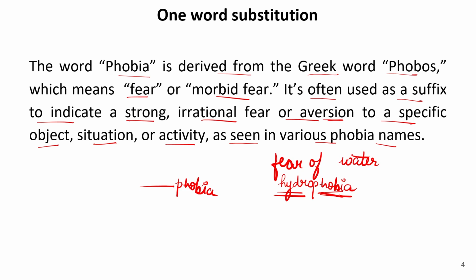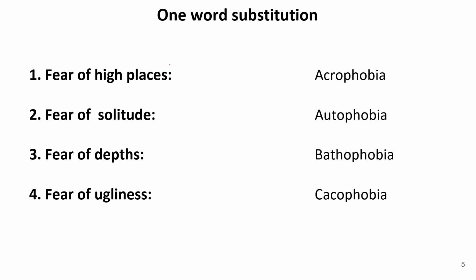Now let us read some phobias over here and try to learn them for a long time. So let's try to learn these words with the help of some root words. Now let us see. The first one is fear of high places. So whenever there is a fear of high places, it is known as acrophobia. So acro refers to height and high places. So phobia refers to fear. So acrophobia is fear of high places.